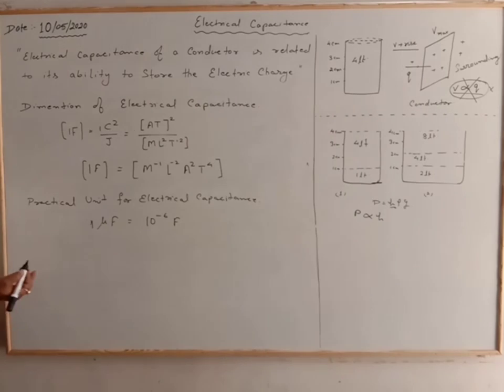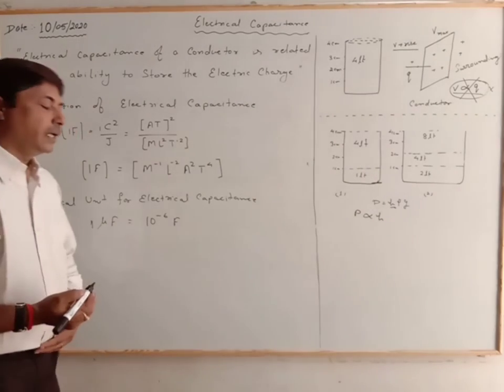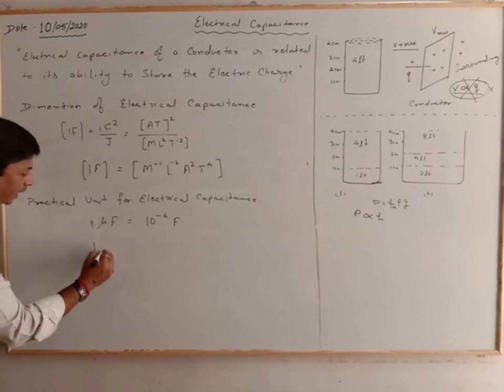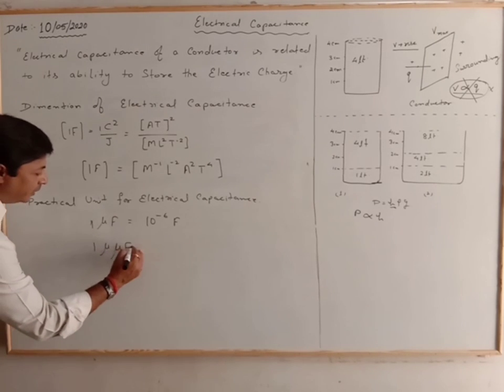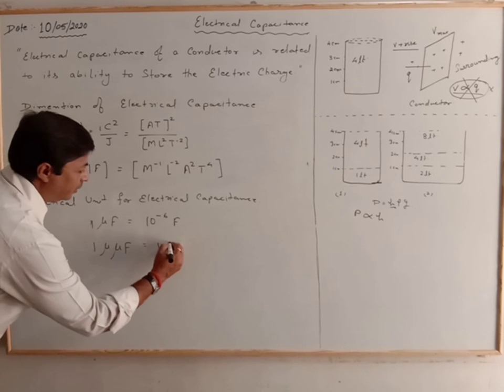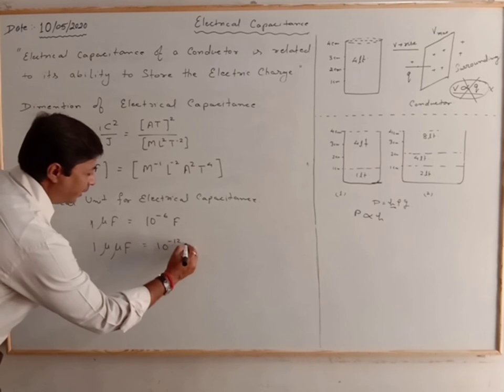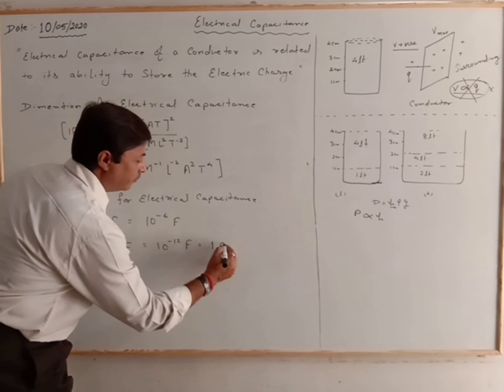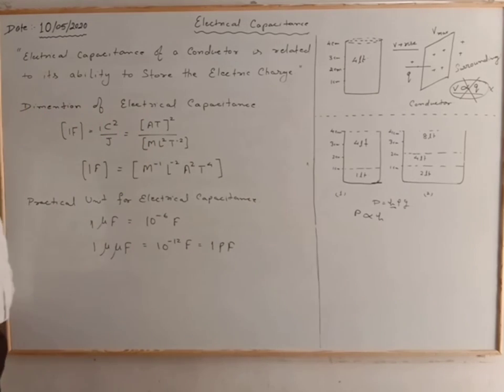Another smaller unit is the picofarad: 1 picofarad is equal to 10 to the power minus 12 farad. These are the smaller units.